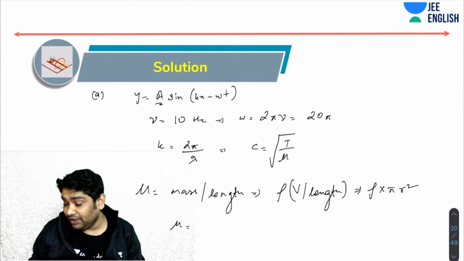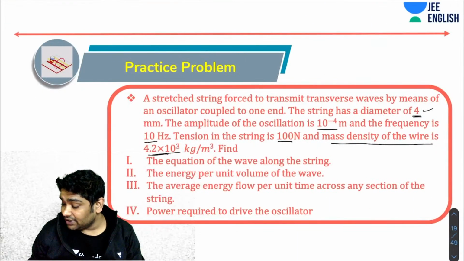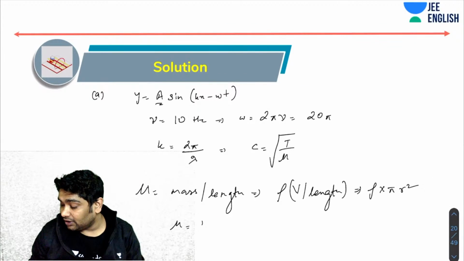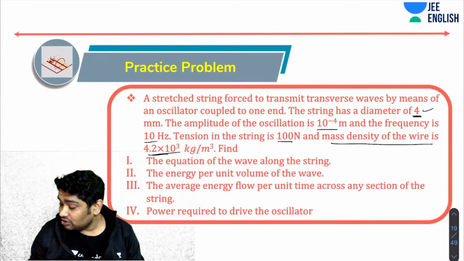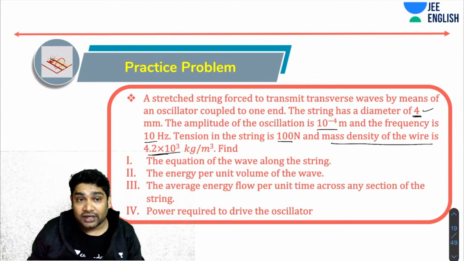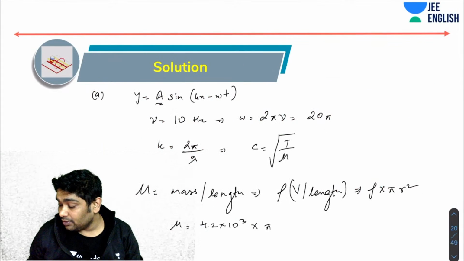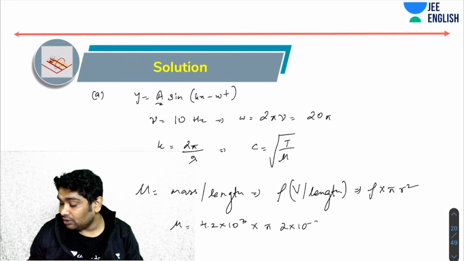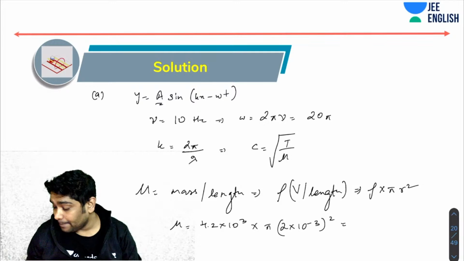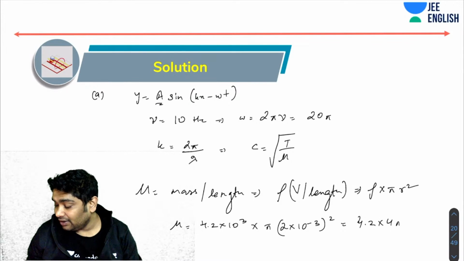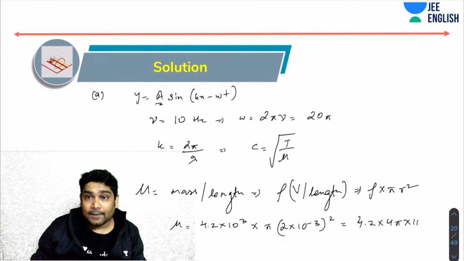So mu from the given data would be rho, which is the density, which is 4.2 into 10 to the power 3, into pi into the radius. The diameter is 4, so the radius would be 2 mm. 2 into 10 to the power minus 3, whole square. What I realize is that mu will come out to be 4.2 into 4 pi into 10 to the power minus 3. Okay.